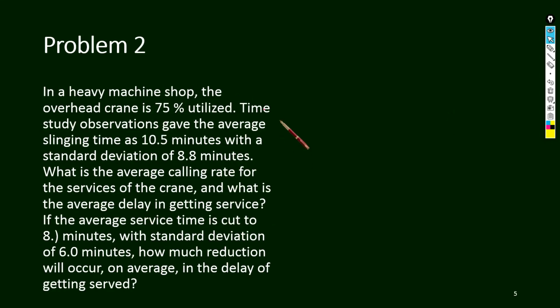Okay, this is a good problem. In a heavy machine shop, the overhead crane is 75% utilized. Time study observations gave the average slinging time as 10.5 minutes with a standard deviation of 8.8 minutes, so this is an M/G/1 queue. What is the average calling rate for the services of the crane, and what is the average delay in getting service?